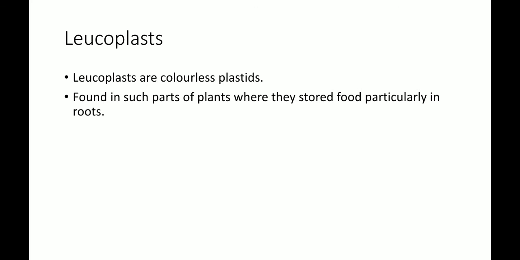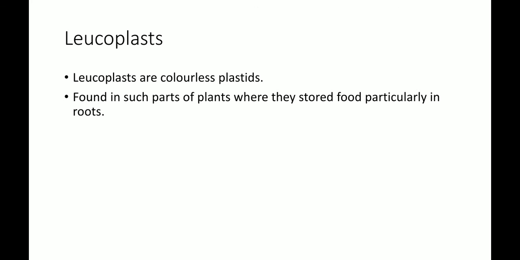The next type of plastid is leucoplast. Leucoplasts are colorless plastids. In the green parts of plants the pigment found is chlorophyll in the chloroplast, which is present in the leaves of plants, while the colors other than green that are found in the petals of flowers and in the ripened fruit are due to the chromoplast.